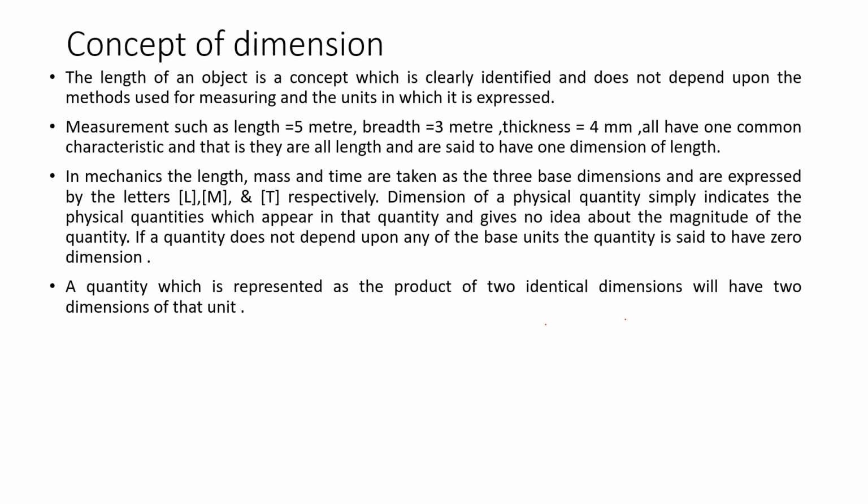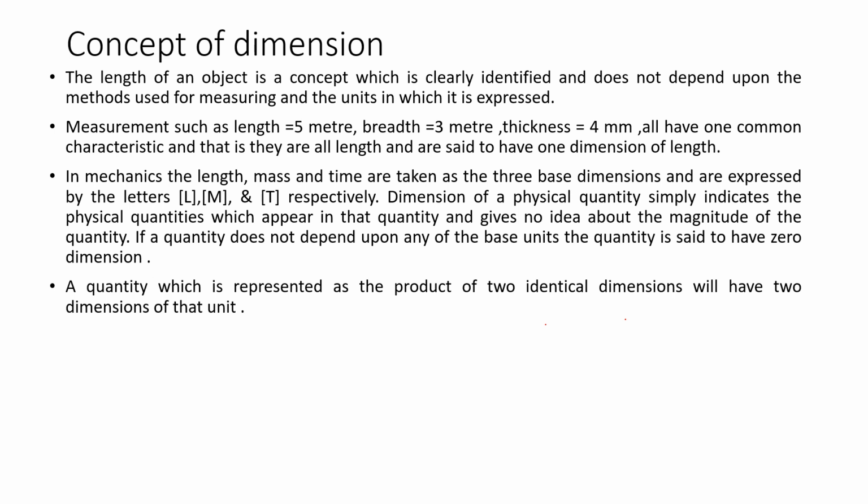What is the dimension of a physical quantity? The dimension of a physical quantity simply indicates the physical quantities which appear in that quantity. It does not give anything about the magnitude of the quantity. So what is the meaning of this?